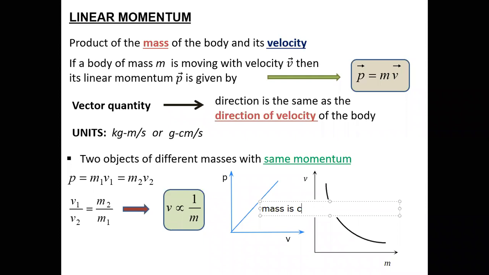And similarly, I can go for the second where velocity is constant. So here will be momentum, here will be mass. The graph is going to remain the same, an inclined line. Is it clear, all the three graphs?